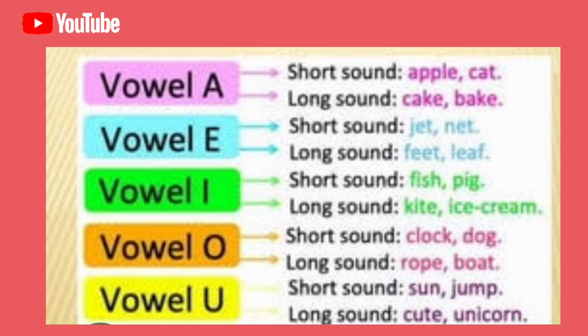Short sound of vowel O. Clock. O is a short sound of vowel O. Rope. O is a long sound of vowel O.